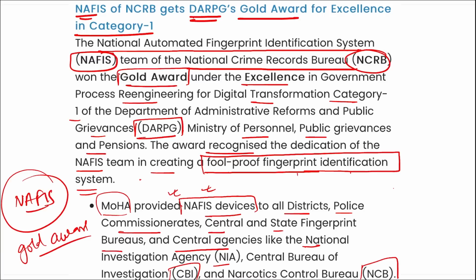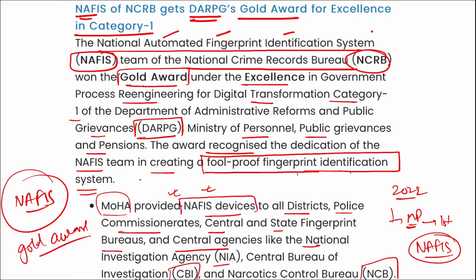Then remember, in April 2022, it was Madhya Pradesh that became the first state in India to identify a deceased person through NAFIS. I am saying again, Madhya Pradesh became the first state in India to identify a deceased person through the NAFIS system, that is your National Automated Fingerprint Identification System, and their team has won the Gold Award under the Excellence category 1 of DARPG, that comes under the Ministry of Personnel, Public Grievances and Pensions.